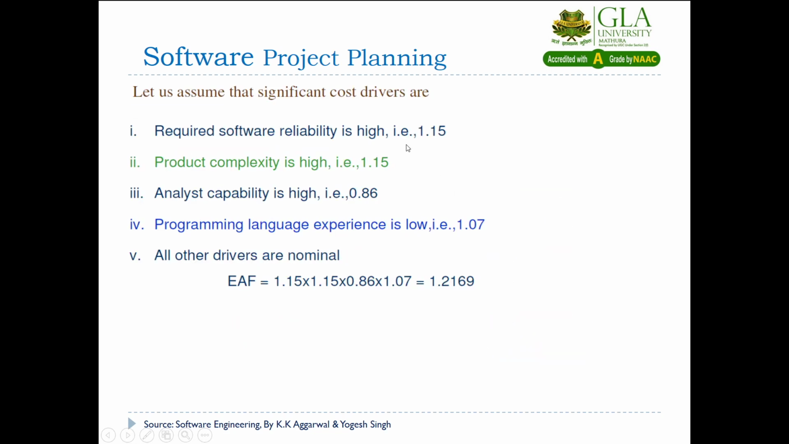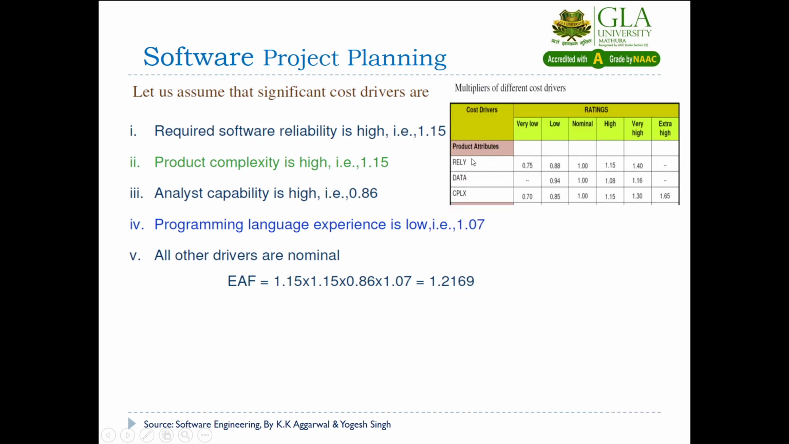Then EAF. First I have taken required software reliability is high and product complexity is high. These 2 are the product attributes. You can see in the table we have taken 1.15. How we have taken it, you can see: this is product attributes, reliability and complexity. Reliability is high, so you have 1.15. Complexity is high, you are also having 1.15.